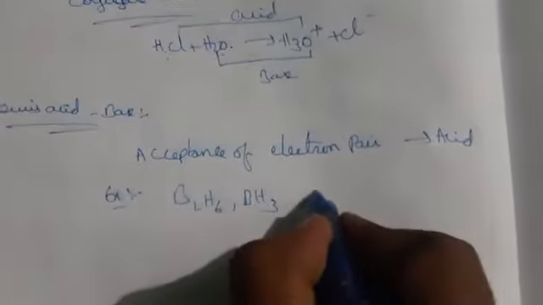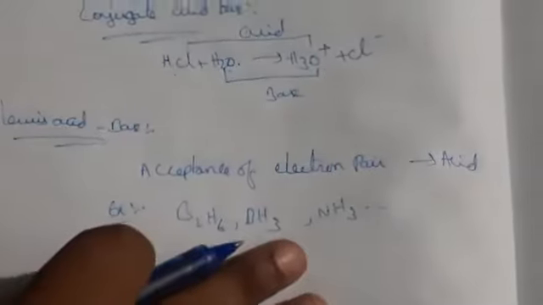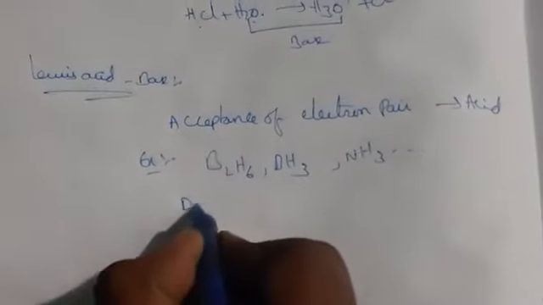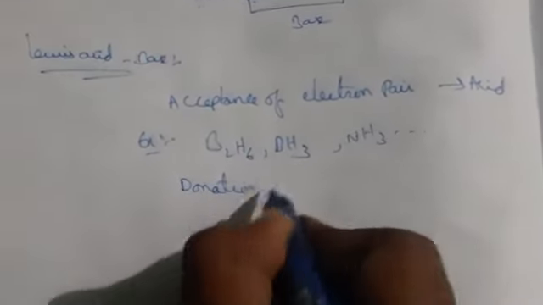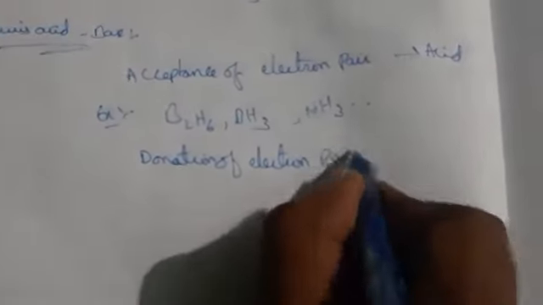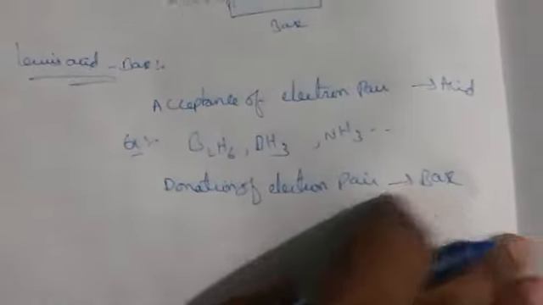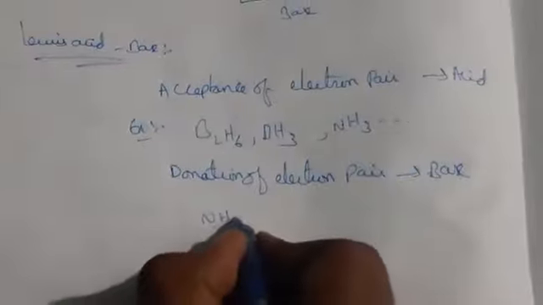And also we can take the ammonia molecule. So these all are what here? These are the electron deficient compounds, meaning these will require an electron pair. Those types of things we call acceptance of an electron pair. We call it what? Acid. And coming to the next one, donation of an electron pair, we call it what here? Base. Okay. So by this, it can donate electrons easily. So here also, ammonia molecules can easily donate.